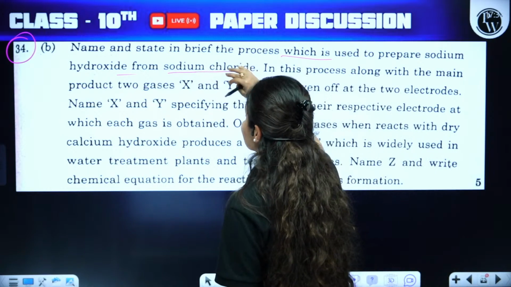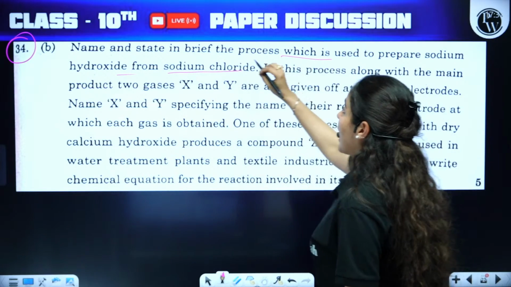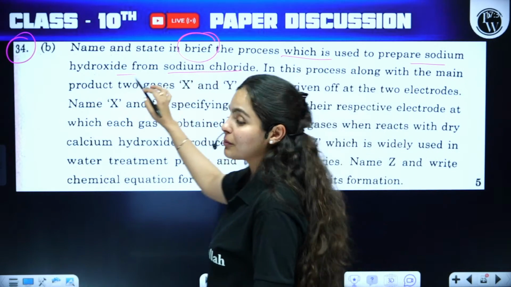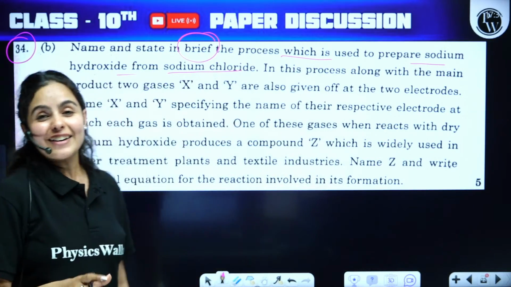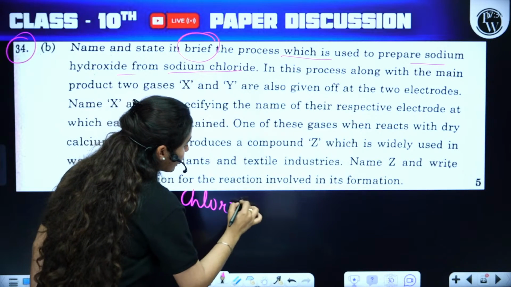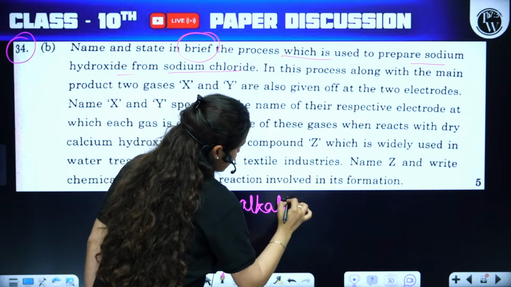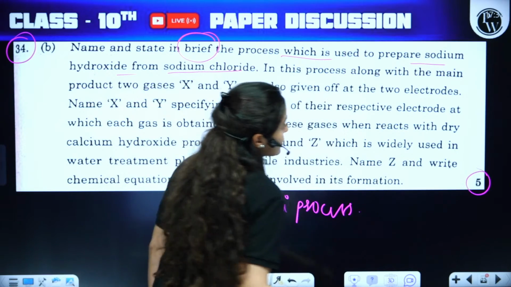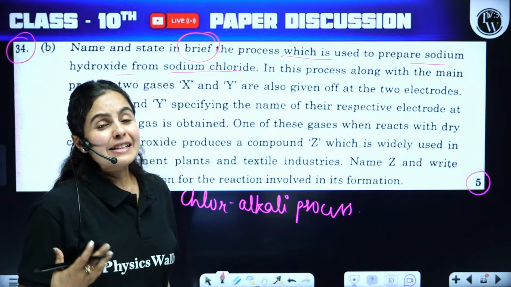You have to write in brief about the process which is used to prepare sodium hydroxide, and that's none other than the chlor-alkali process. Because this question is of 5 marks, you're supposed to explain this in brief